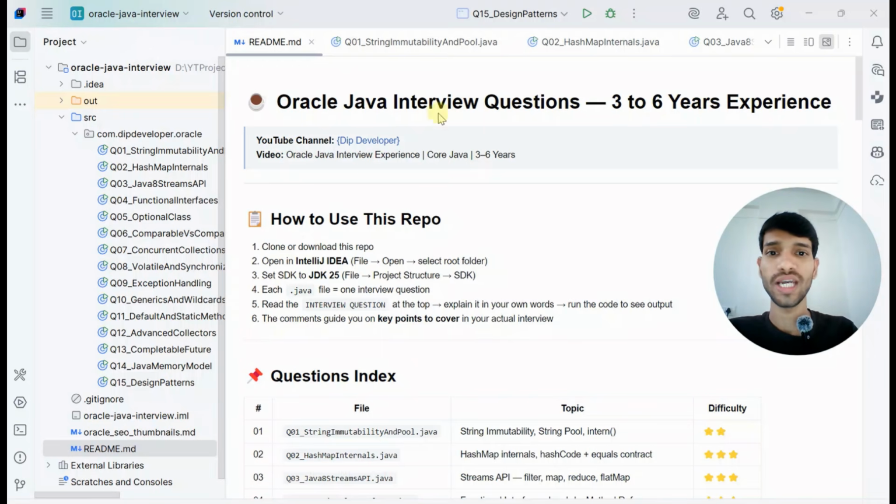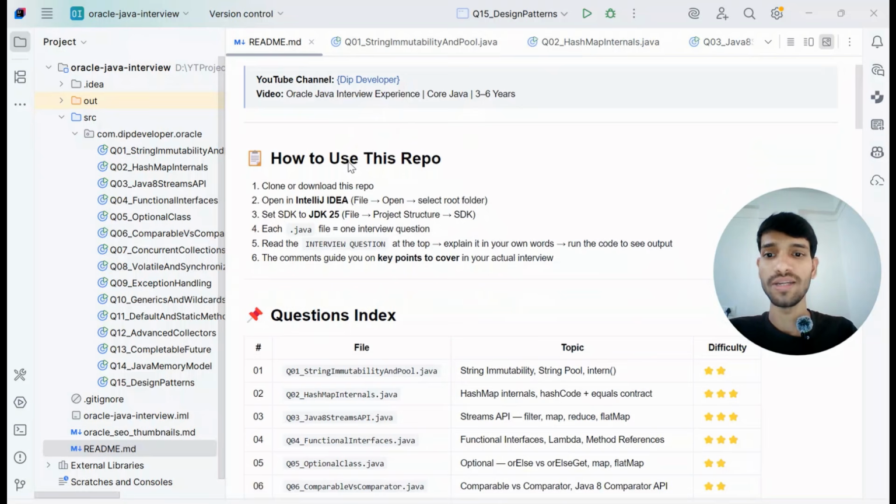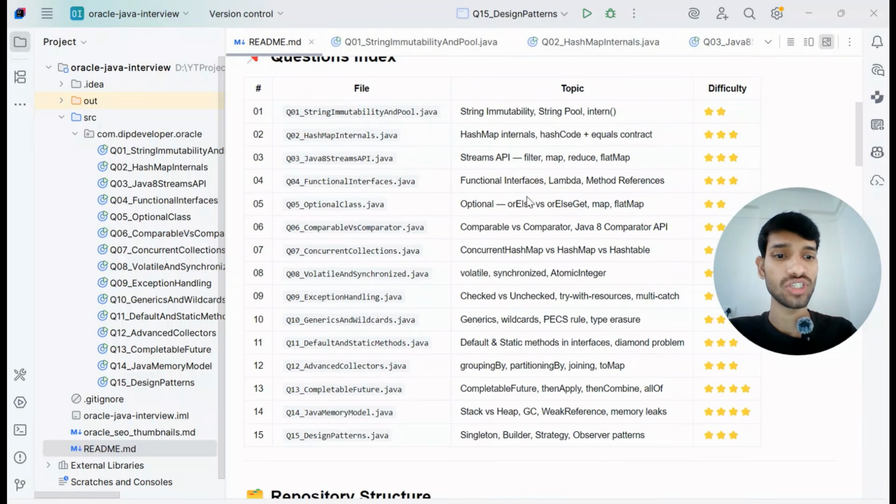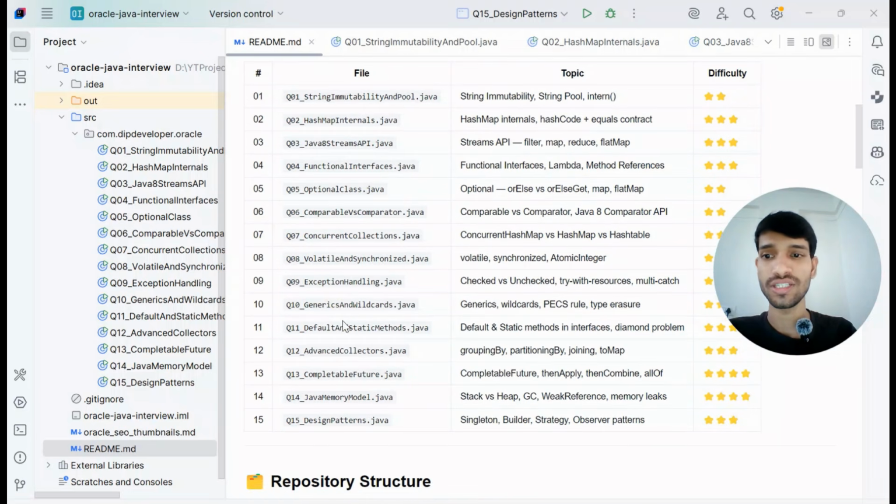Before going ahead, I have listed down all these questions and the difficulty level. So 4 star, 5 star means this is highly difficult. It is not just theory questions. I will go one by one.